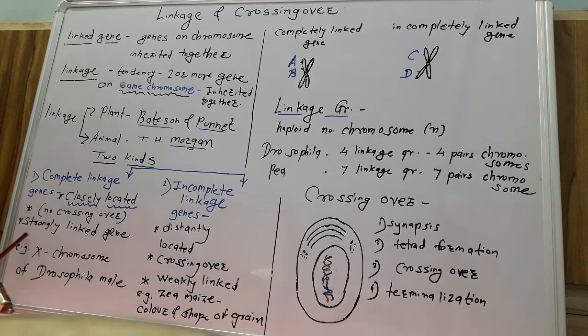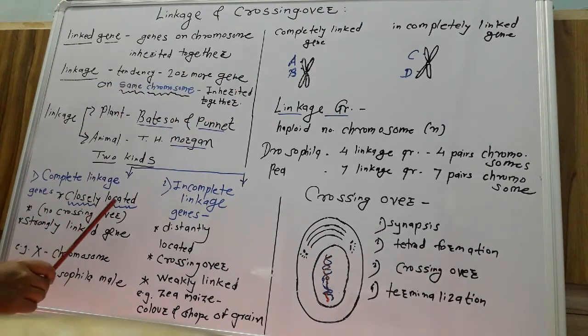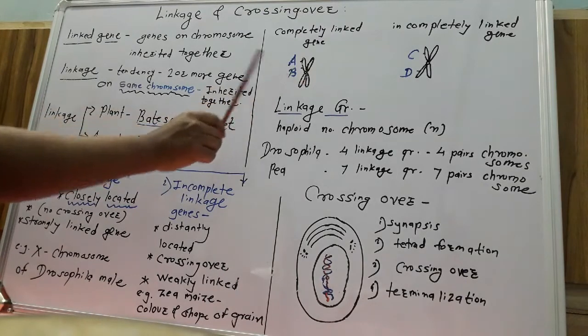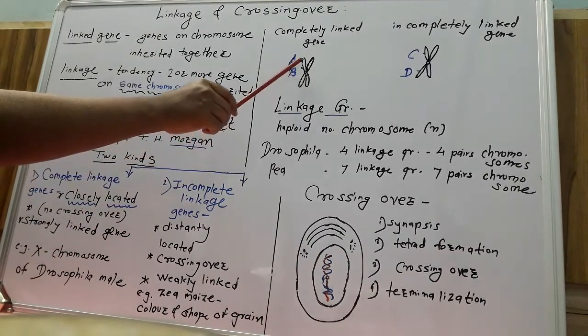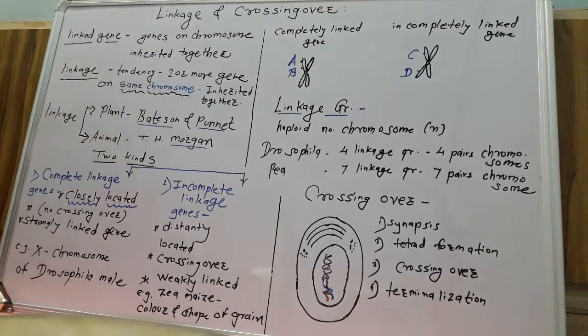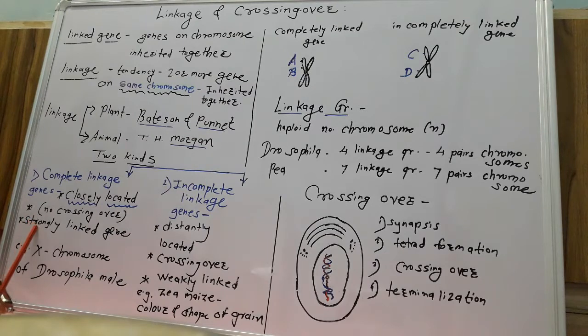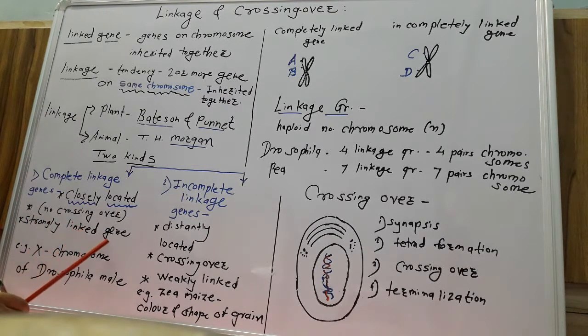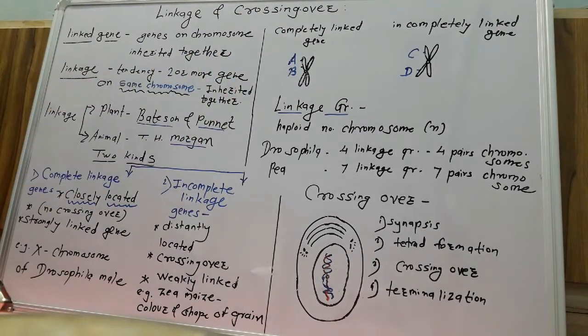See the general characters of completely linked genes here. Completely linked genes are closely located on the chromosome. There is no crossing over and no exchange of genetic material between them due to the short distance between them. These completely linked genes are also known as strongly linked genes.